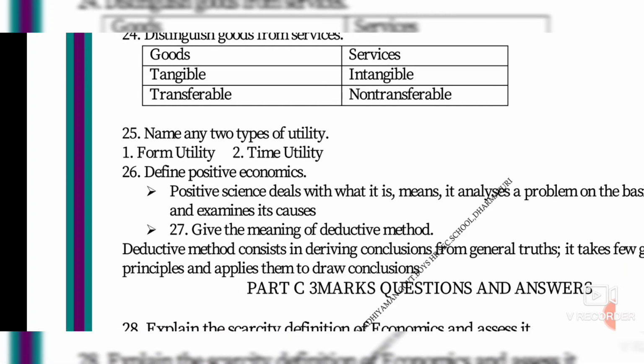Next one, give the meaning of deductive method. Deductive method means deriving conclusions from general truths. For example, take the pandemic period and the virus. We must derive the conclusion from general truths: how it is spreading, what is the purpose of the virus. It takes a few general principles and applies them to draw a conclusion. How can we overcome this virus? By vaccination, by herbal medicines, all these will be taken into consideration. It is also called analytical and abstract.